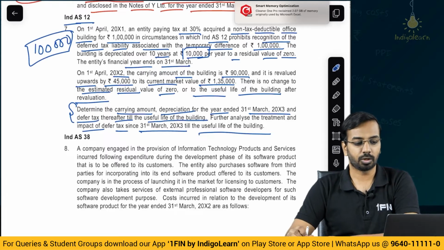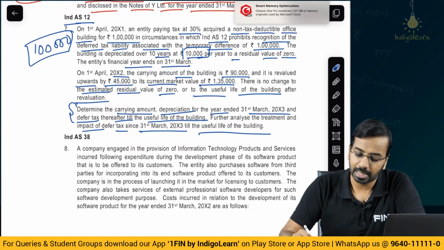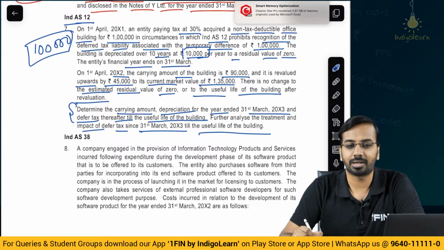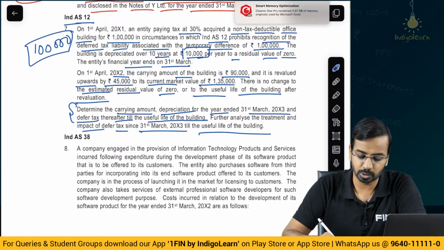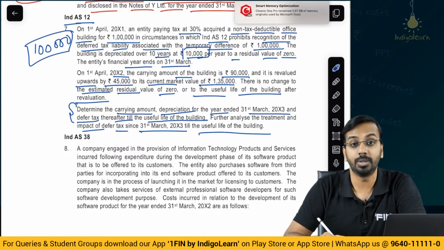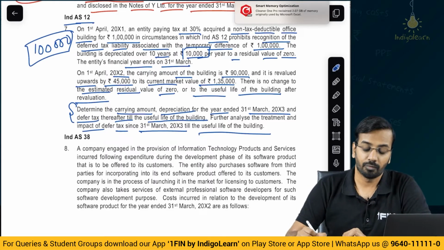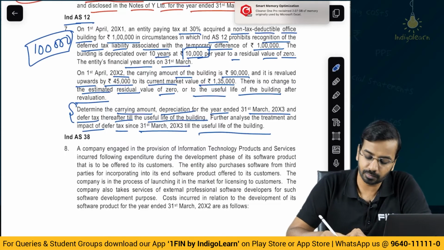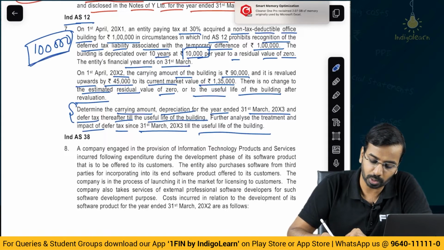So, here the question is, you have acquired a building and now that building is non-tax deductible. Non-tax deductible means what? The tax base of the building would be 0. The tax base of the building would be 0. Now, when the tax base of the building is 0, and this 1 lakh is the carrying amount.